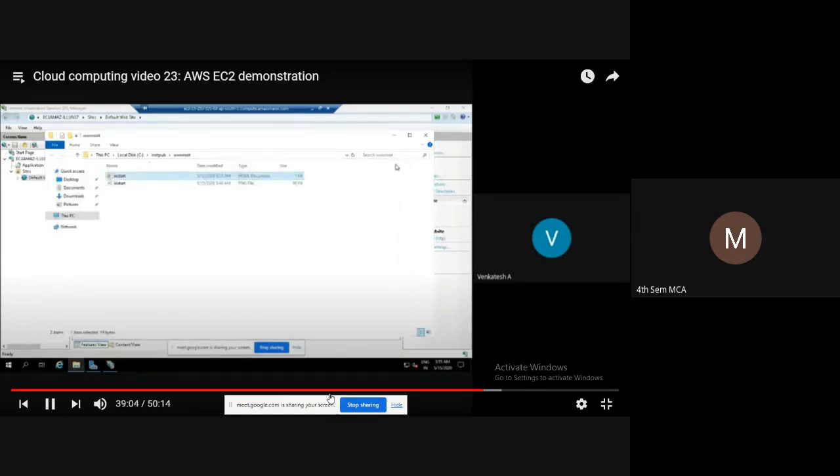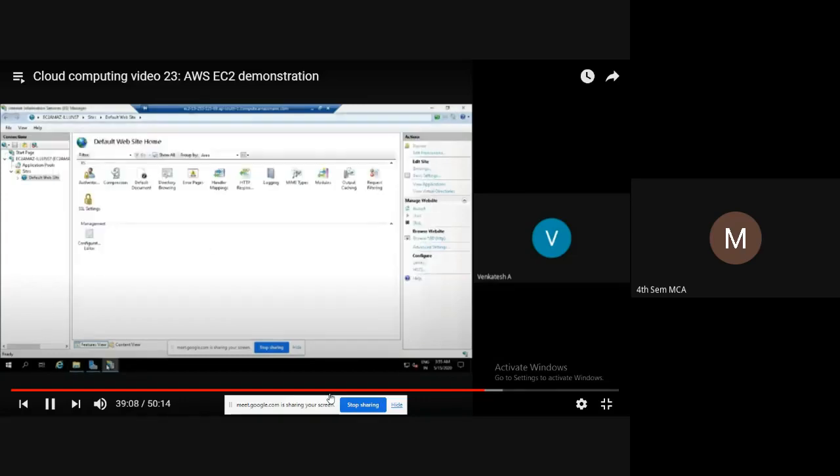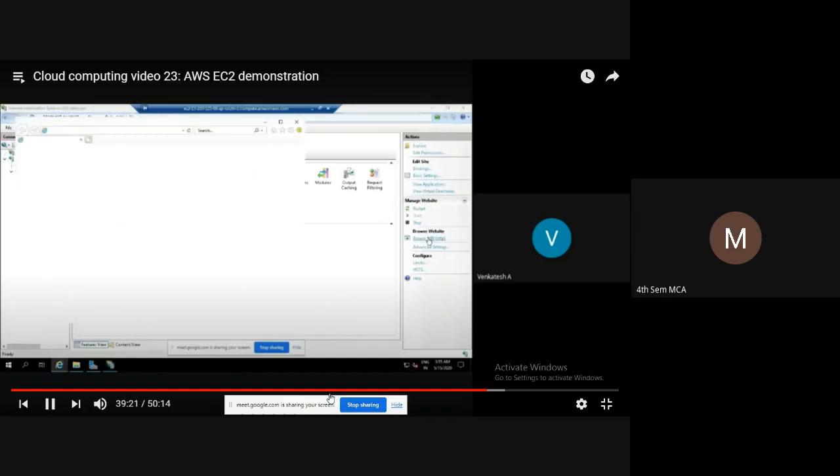Once again, I'll go back to the IIS Internet Information Services portal. Then I'll select browse. Now it should display hello. You can see here it is displaying hello.